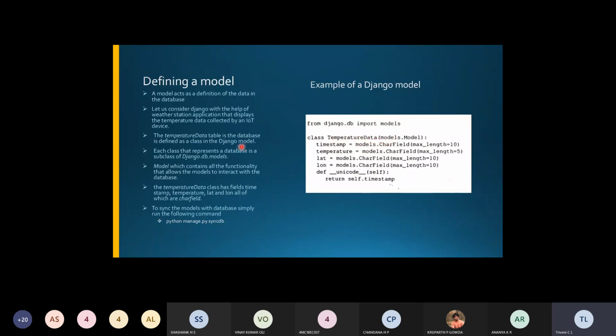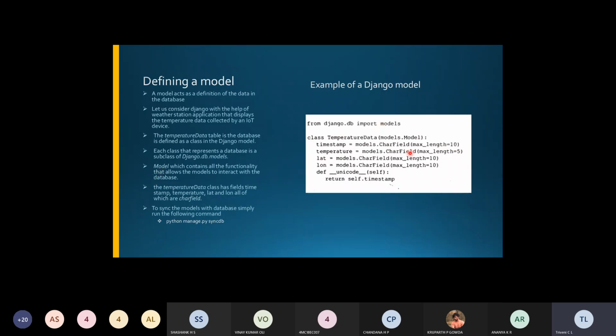This TemperatureData table is a database, which is defined in the class of this Django model. In this Django model, we'll take this temperature table as the database itself. So each class that has been created will represent the database, as a subclass of django.db.models. So each class that is being represented here will be a subclass of models.